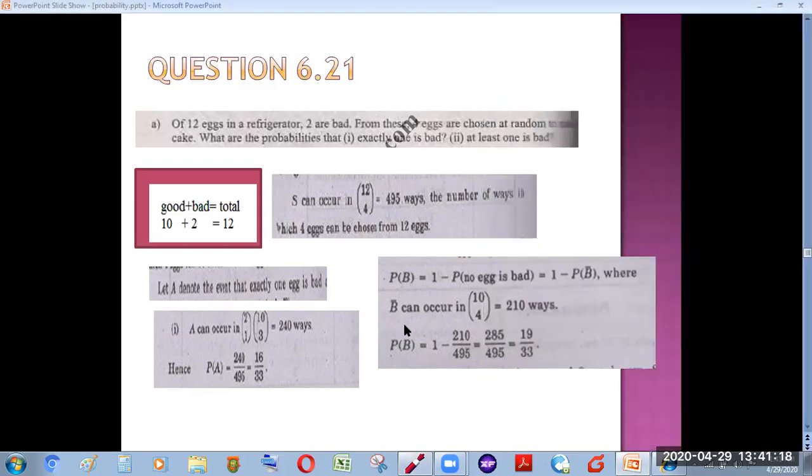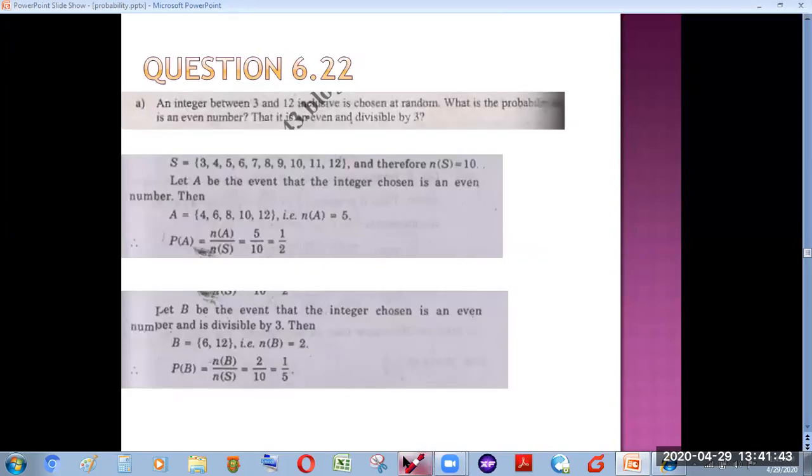There is no bad egg, so the number of ways for no bad egg is 10C4, which gives us 210 ways, and 1 minus 210 by 495 gives the probability. So I think you can solve the question in both ways. Now the question 6.22.